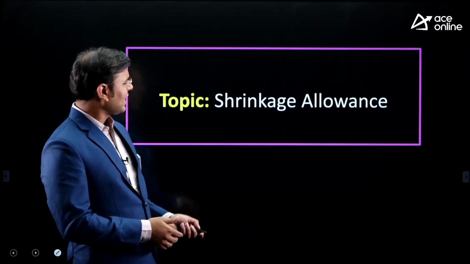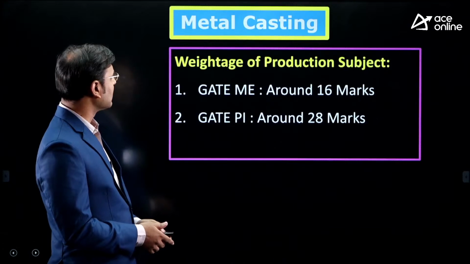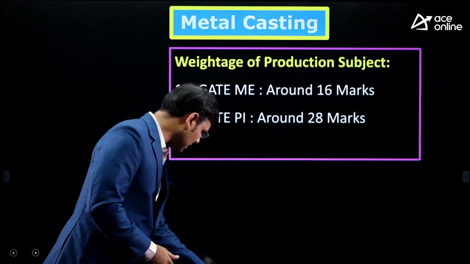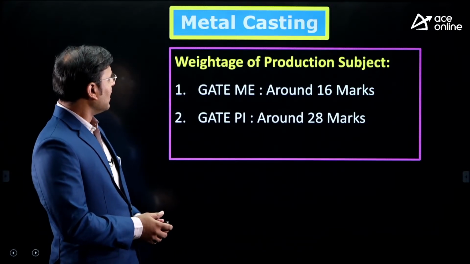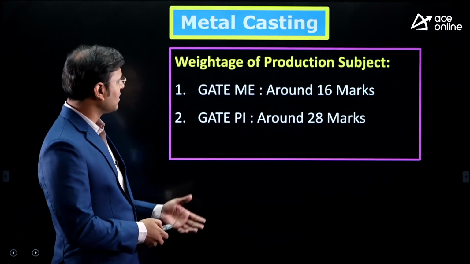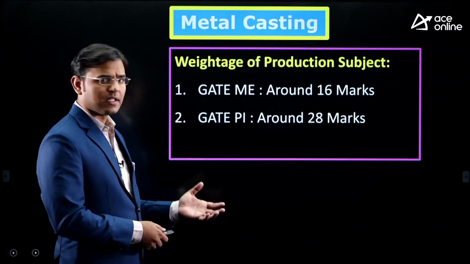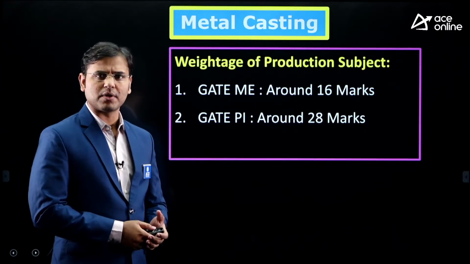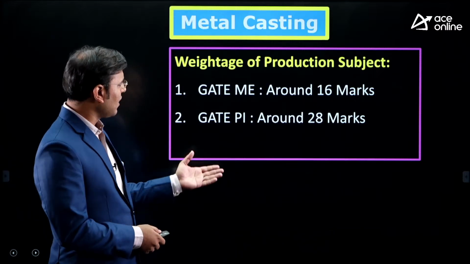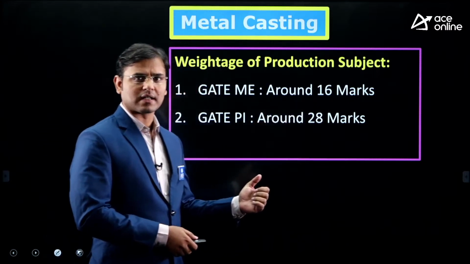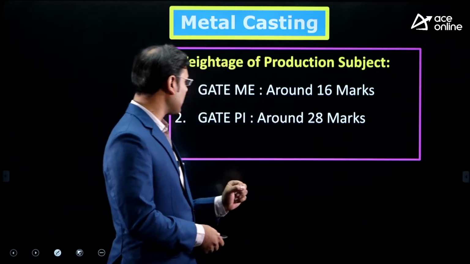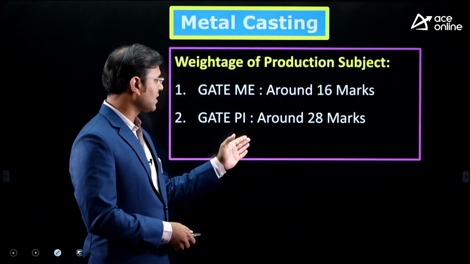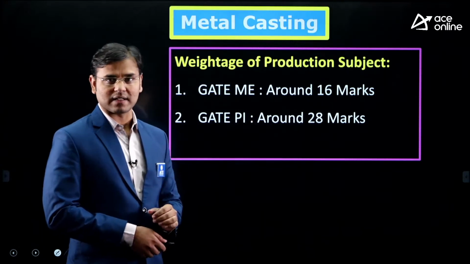Now this shrinkage allowance is the topic, the chapter is metal casting, from the subject production engineering. Many students know that the weightage of the production subject is very high, the highest weightage. Out of 100 marks in the GATE exam, for GATE mechanical engineering the weightage is around 16 marks, and for GATE production and industrial engineering, this subject has a weightage of 28 marks.